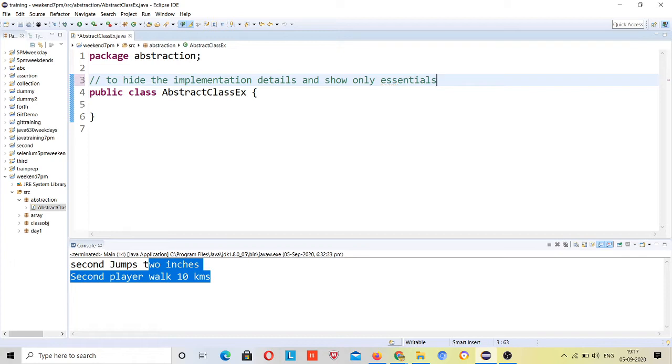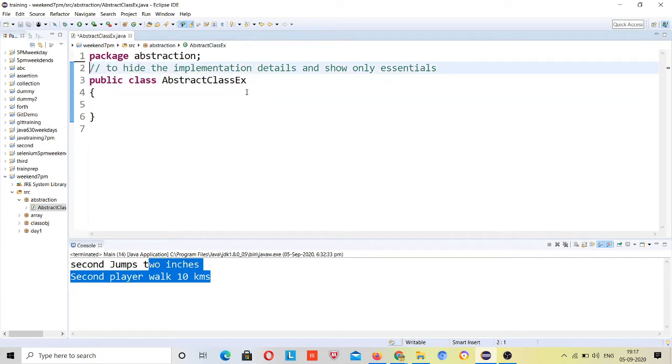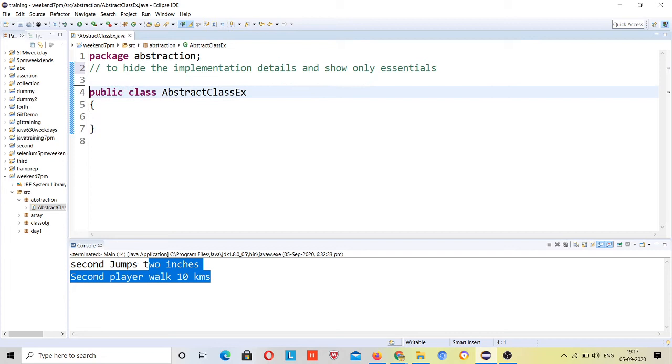Suppose, for an example, we take the ATM, so we go and withdraw the money from the ATM machine. We don't know what's going on behind the scenes. We give our input and get the output as money, right?